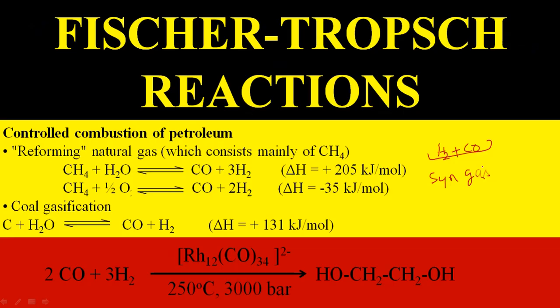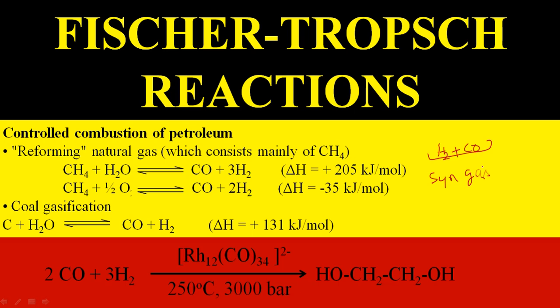Hello students, in today's lecture we are going to discuss Fischer-Tropsch reactions. These reactions are generally heterogeneous in nature. A large number of metallic catalysts are used to carry out such reactions. The very common examples are the compounds of iron, cobalt, nickel, ruthenium, etc. In many of these cases, alumina is used as support.